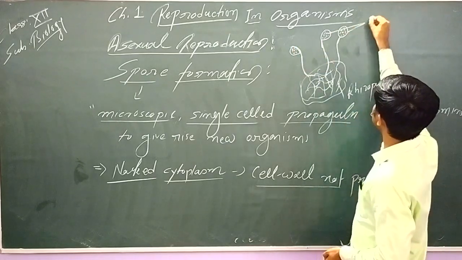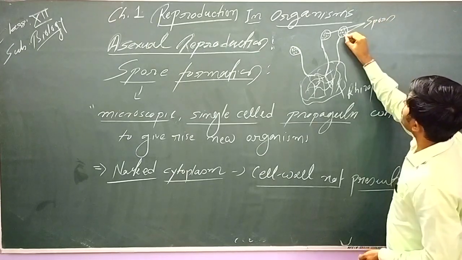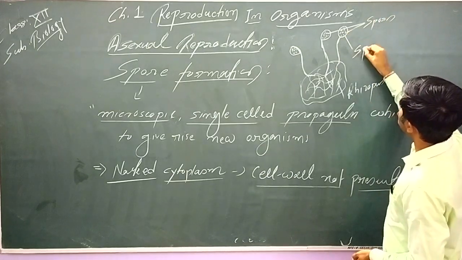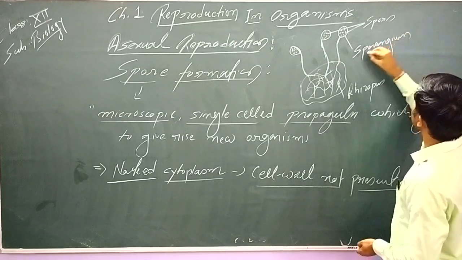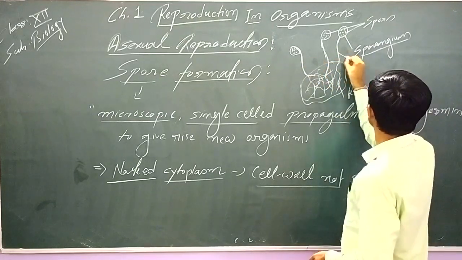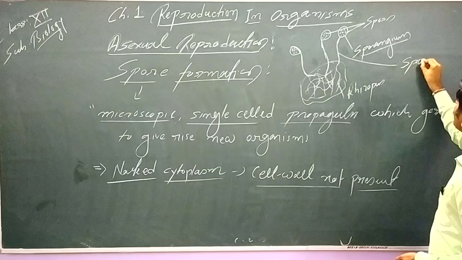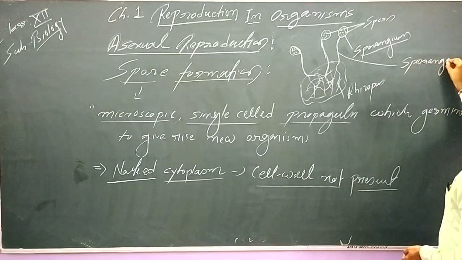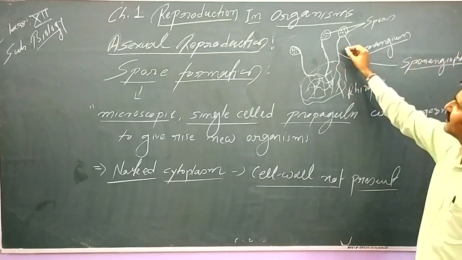So here these are spores. This structure which bears the spores is known as sporangium. That is only a kind of revision so that you can recall the things, and this filament which bears the sporangium is known as sporangiophore. That is sporangiophore. Okay, the stalk is called sporangiophore.